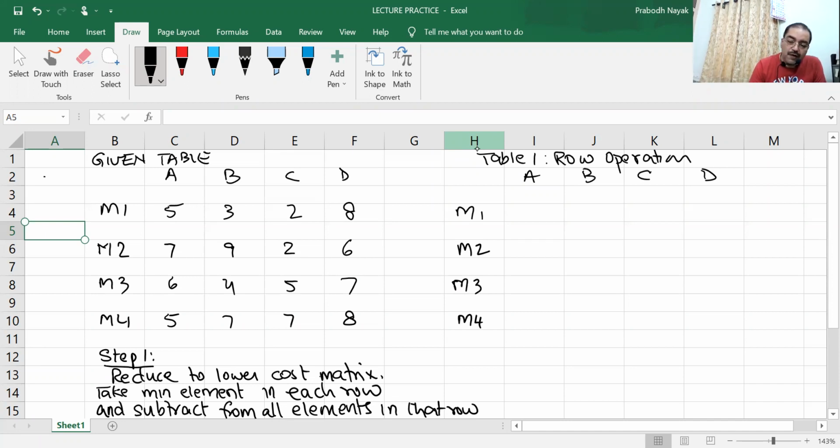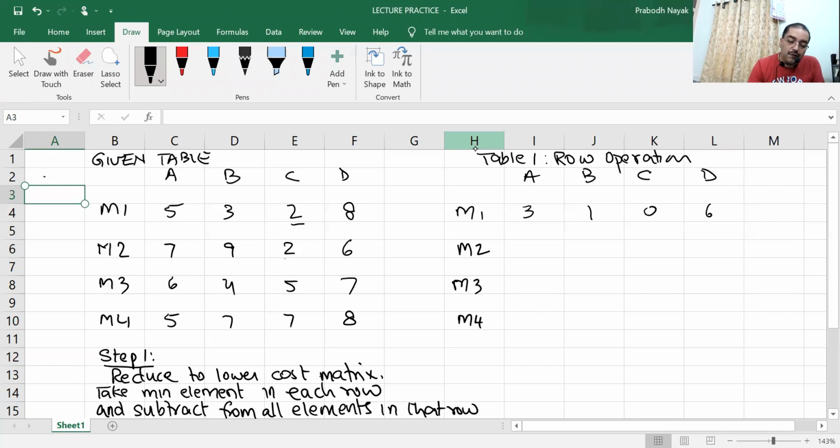In the examination, you will have to draw the columns and the rows. You have to draw a proper table. So don't do like this in the exam. Because I'm having an Excel sheet and the columns are already there, I'm not drawing the columns and rows. But in the examination, you have to draw the rows and columns. Now, in the first row, 2 is minimum. So 5 minus 2 is 3, 3 minus 2 is 1, 2 minus 2 is 0, 8 minus 2 is 6.